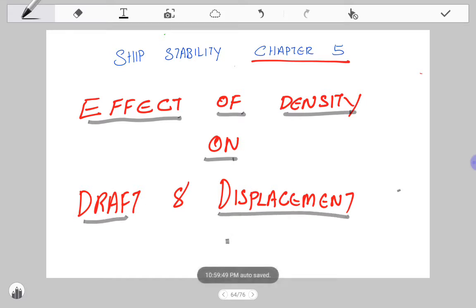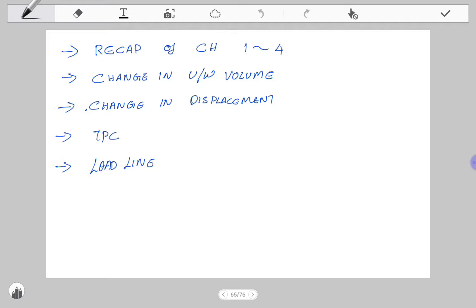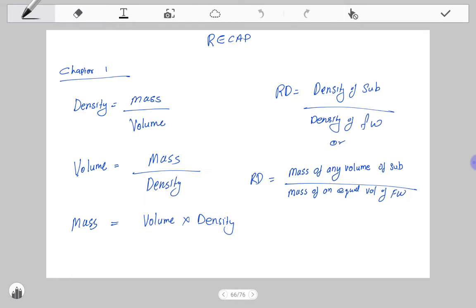Okay, so before we go to Chapter 5, I would like to have a recap of the previous 3 chapters, and we will discuss all those things. In this chapter 5 we are going to mainly discuss change in underwater volume due to different density, change in the displacement when the draft is constant, and the TPC values and load lines. So let's go to the recap of the previous chapters.